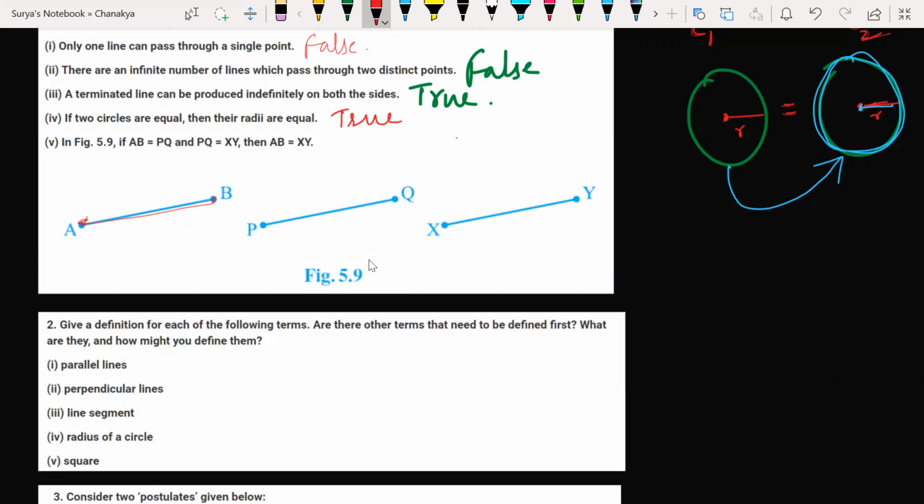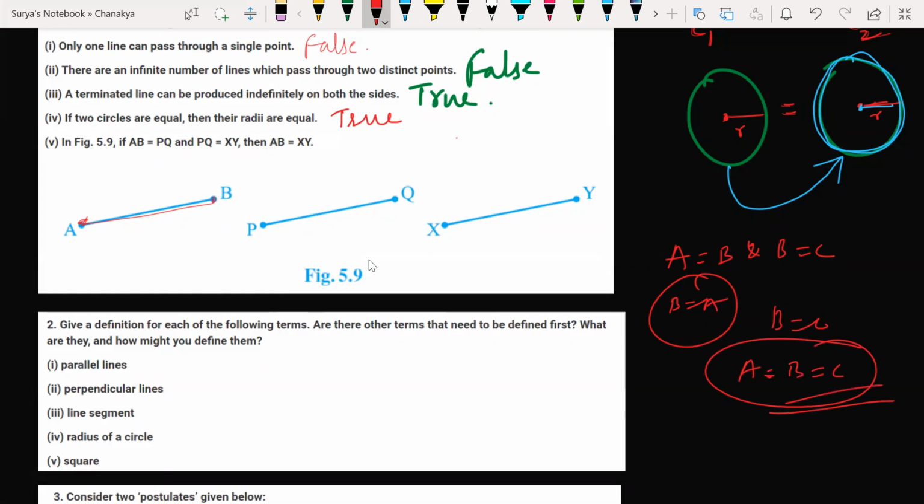See, sir, it says that the whole is equal to the sum of its parts and greater than any of its parts. Yes, things which are equal to the same thing are also equal. Look at this here. If I say A is equal to B, then B is equal to A. Clear? And if I say B is equal to C, now can I say A is equal to B is equal to C?